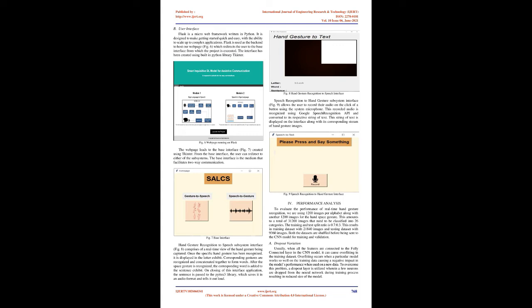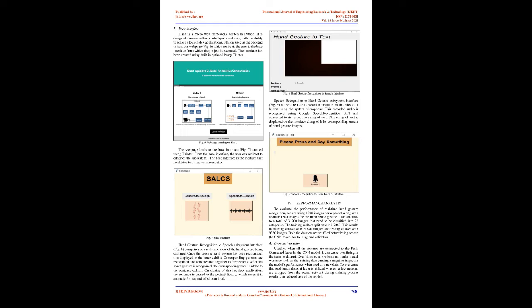Dropout variation. Usually, when all the features are connected to the fully connected layer in the CNN model, it can cause overfitting in the training dataset. Overfitting occurs when a particular model works so well on the training data that it has a negative impact on the model's performance when used on new data. To overcome this problem, a dropout layer is utilized, wherein a few neurons are dropped from the neural network during the training process, resulting in a reduced size of the model.